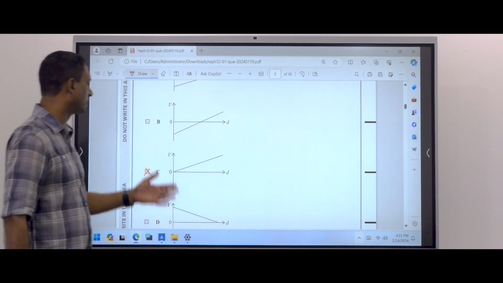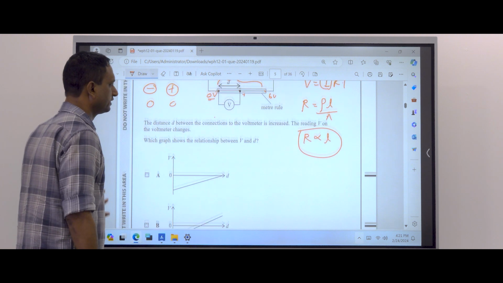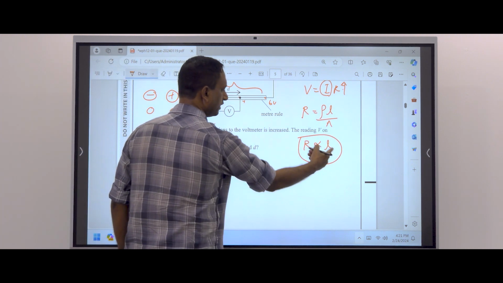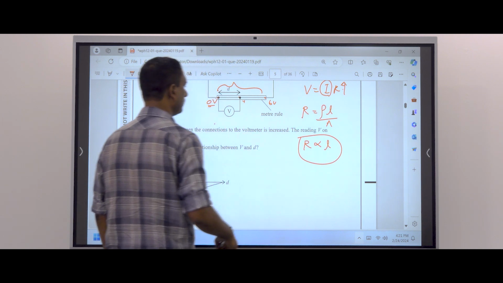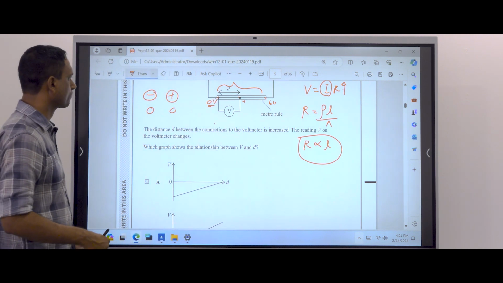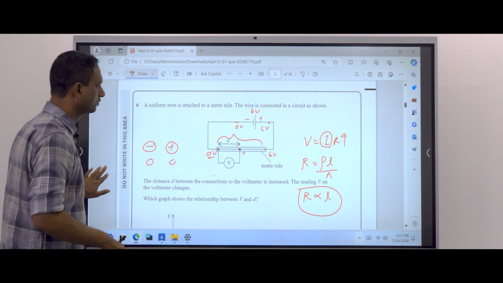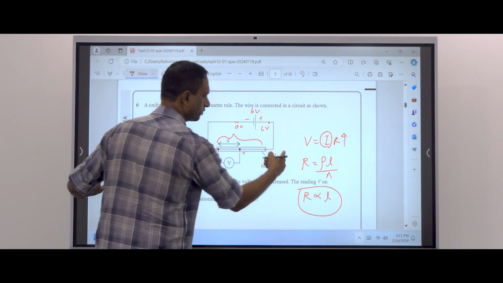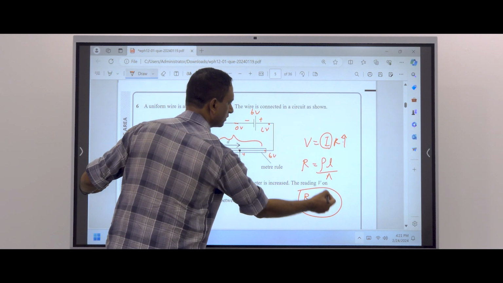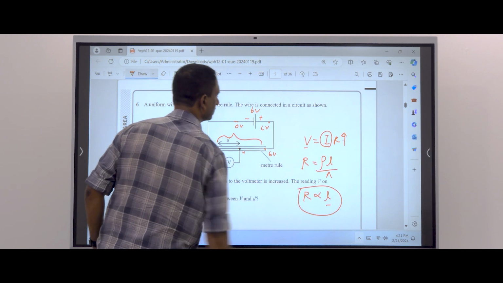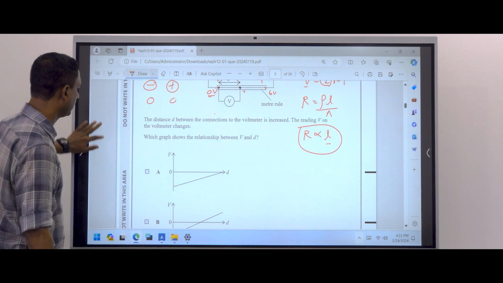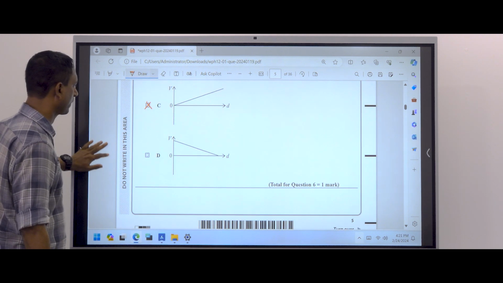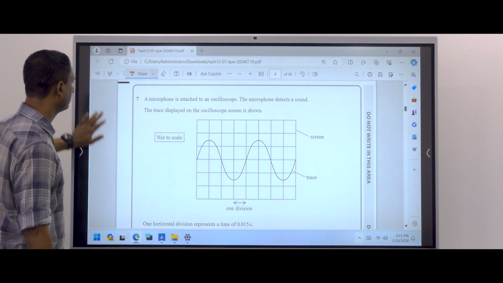And if curves were there, we would have to consider these equations: R is proportional to L, means R is proportional to voltage. Therefore, the voltmeter reading is proportional to length. From here we can take it. But no need to consider these equations. Directly we can find the answer, since we don't have curves.